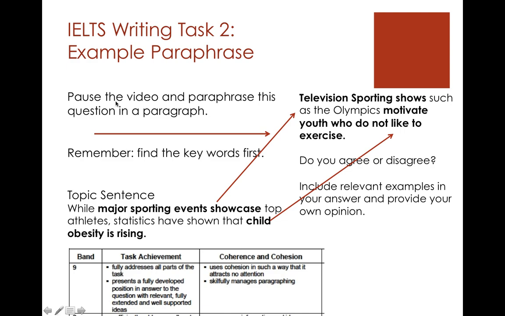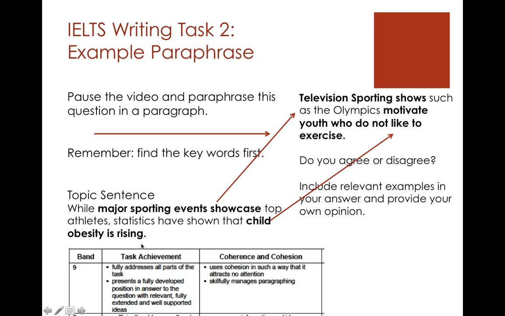So, while major sporting events, here's our television sporting shows, showcase top athletes, comma, statistics have shown that child obesity is rising. This is a "while" subordinate, it's a subordinator in a complex sentence. So we have a paraphrase, a synonym paraphrase of this word. We're talking also about this part, and we are disagreeing because we're saying while this is true, major sporting events showcase top athletes, statistics have shown that child obesity is rising. So we disagree that television sporting shows motivate youth to exercise.